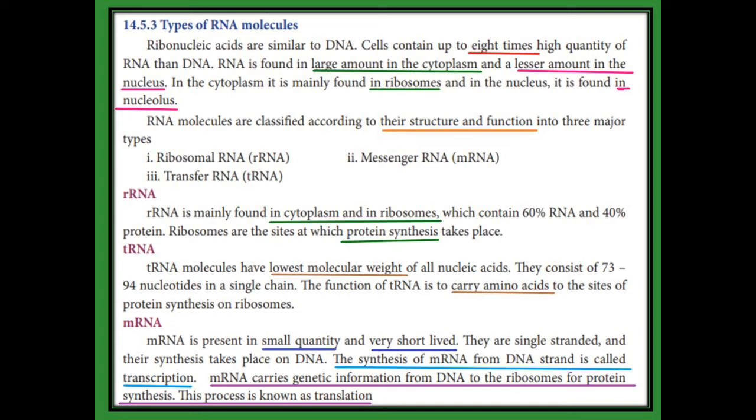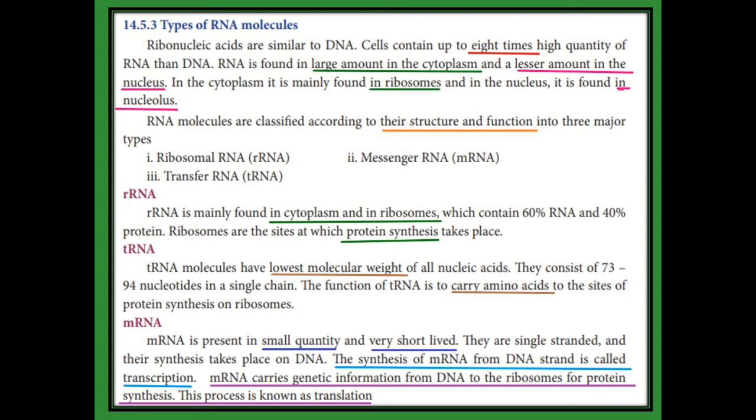Based on the structure and function, the RNA is divided into three types. One is ribosomal RNA, small r RNA. The next one is messenger RNA, that is mRNA. And transfer RNA, that is tRNA. The rRNA is mainly found in the cytoplasm and the ribosome. It contains 60% of RNA and 40% of protein, and the main function of rRNA is protein synthesis. Where the protein synthesis takes place means in the ribosome.